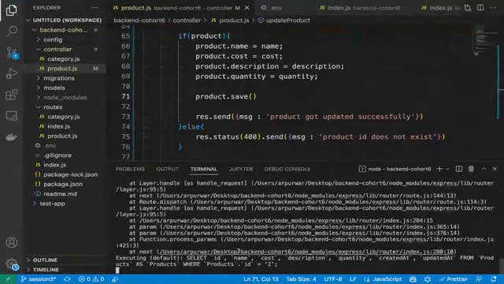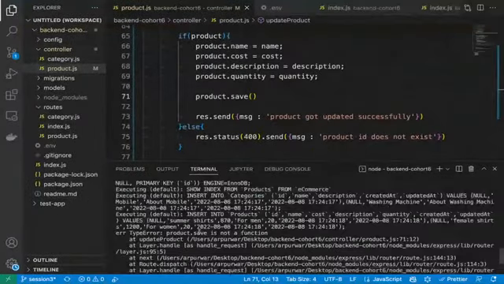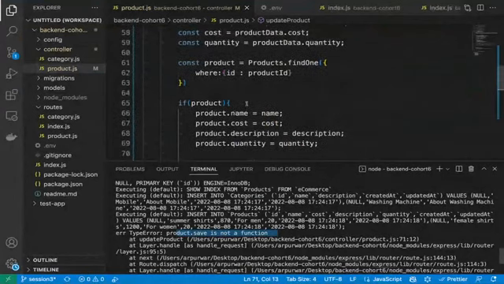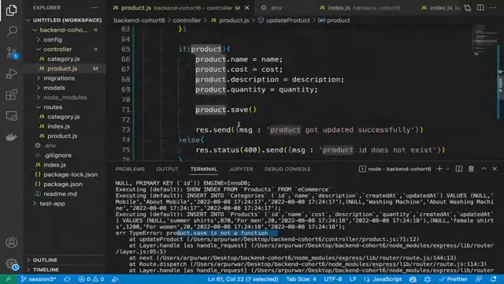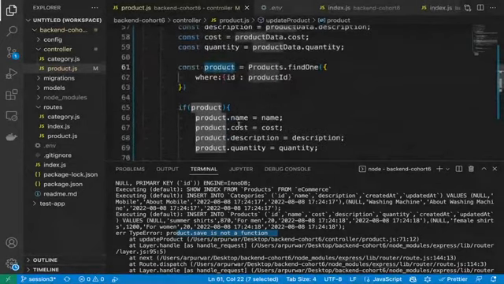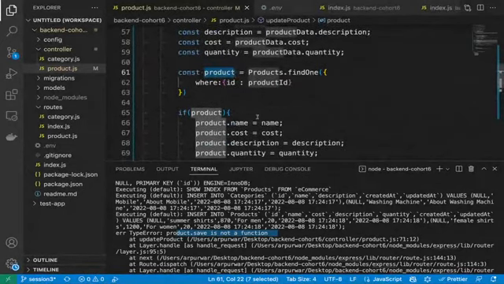Okay, let's update it. We are still getting the error, and now we can see product.save is not a function. Okay, it means product didn't give anything to us here. So if it has not given anything to us, it should not go there, right?